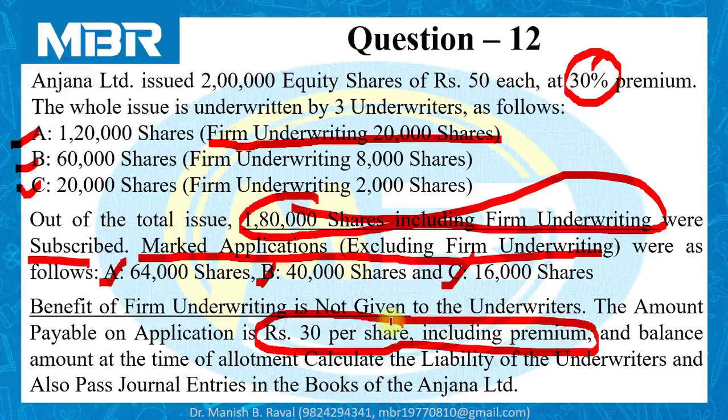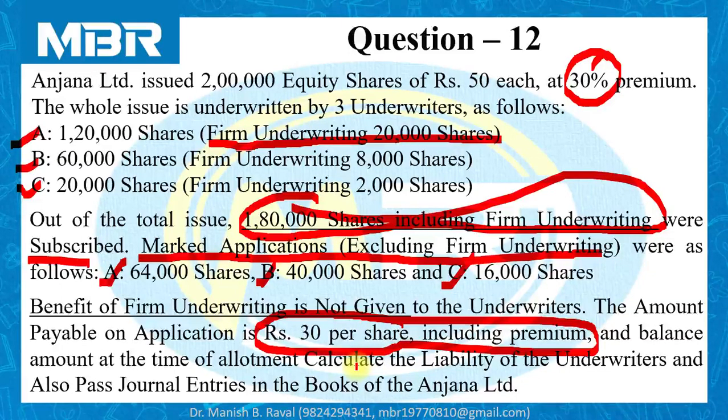At the time of application, we are collecting only rupees 30, and these rupees 30 include the amount of securities premium, and the balance amount at the time of allotment. So the amount collected by the company is divided into 2 parts: first, amount received on application, and second, amount received on allotment.